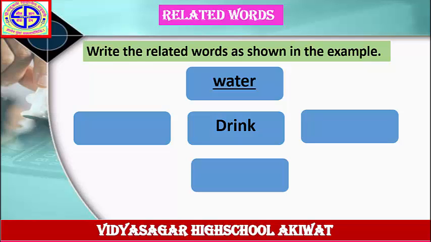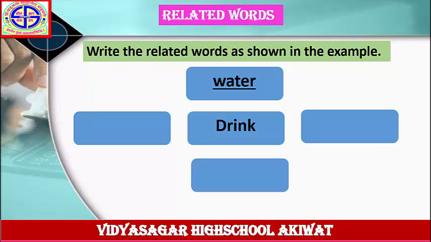Drink water. Drink, this is a verb. Write down the related words, drink. First, draw this wave diagram in your notebook. Write down the word drink in the center of this column.